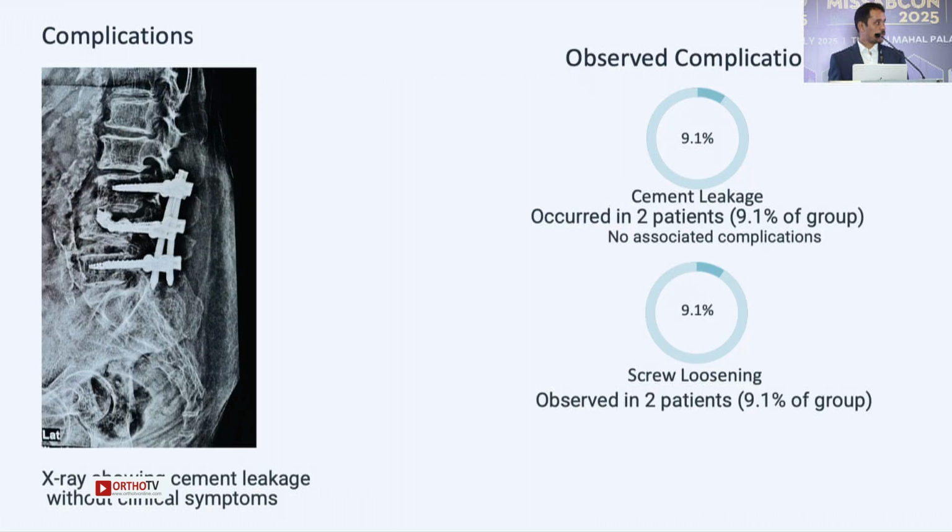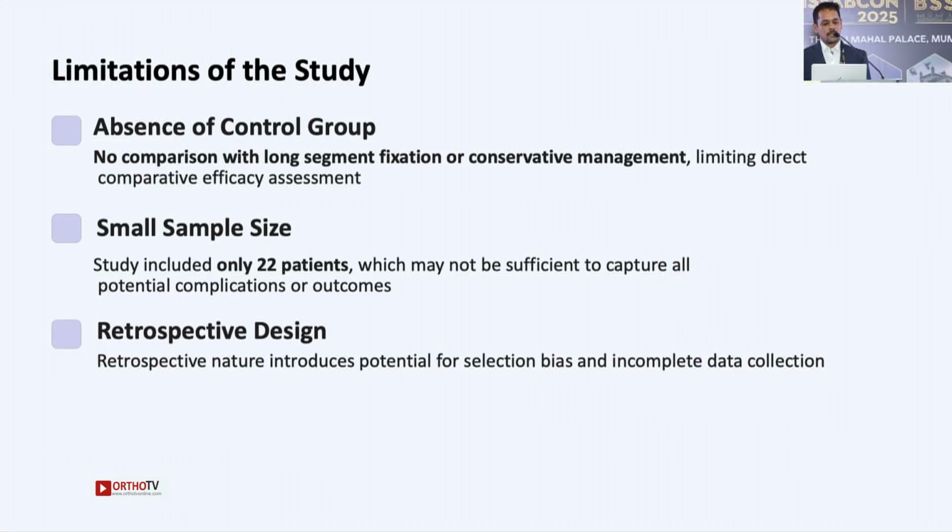Coming to the complications, we had cement leakage in 2 patients with no associated complications, and screw loosening in 2 patients. The limitations of our study are that there is no comparison with long segment fixation or conservative management, the sample size is very small, only 22 patients, and as a retrospective study there may be selection bias and incomplete data collection.